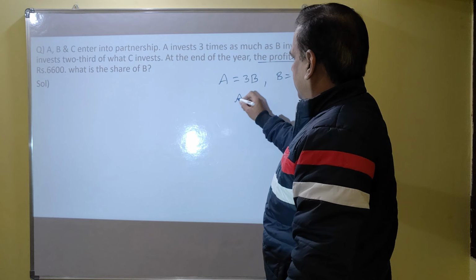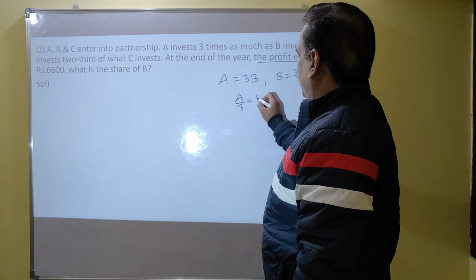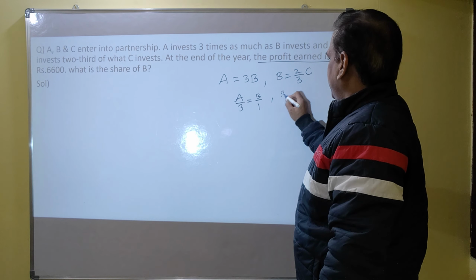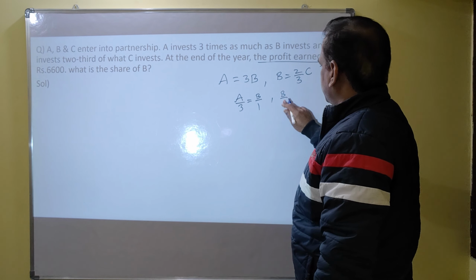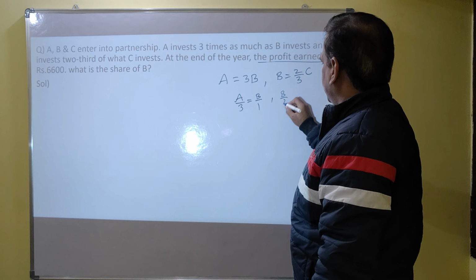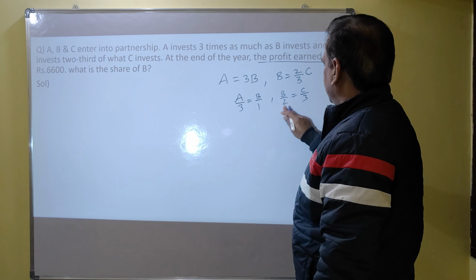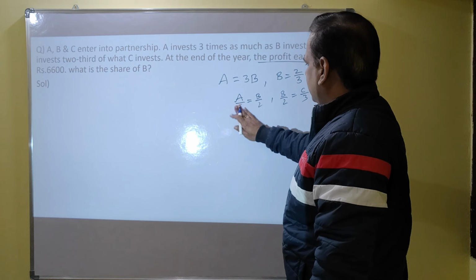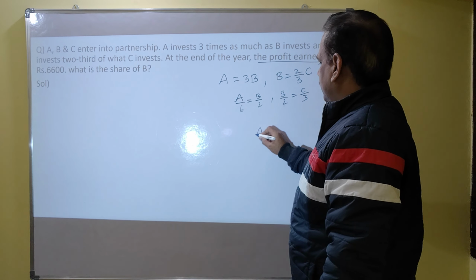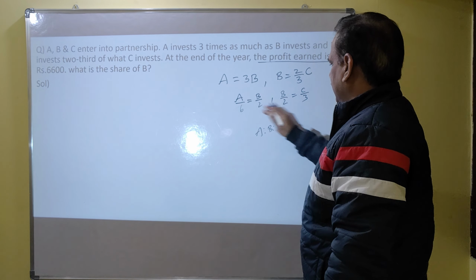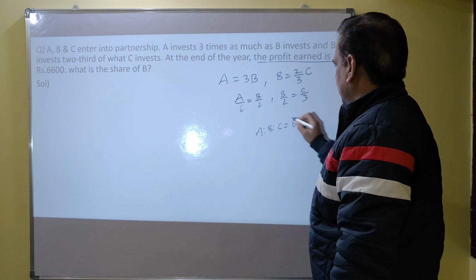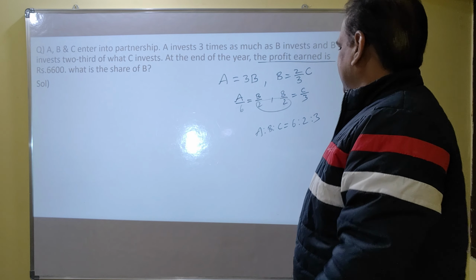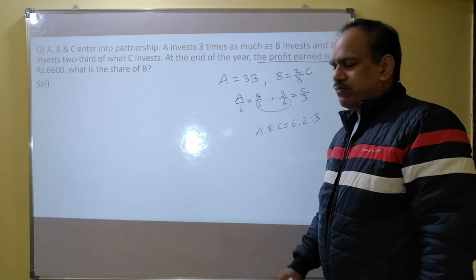We need to find A by 3 equal to B by 1. We can write from this, you can take this 3 to this. And B by 2 equal to C by 3, you can take this 2 here. So we have to make the denominators same. Multiply this by 2 on both sides. So A is to B is to C is 6:2:3. These two are same, right? So this is the ratio in which they have invested.